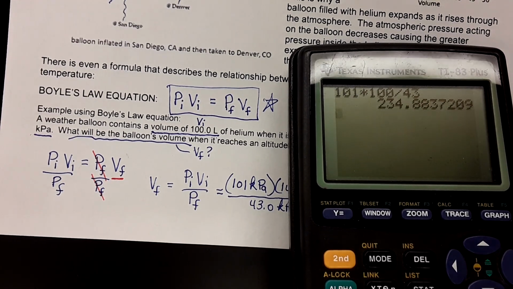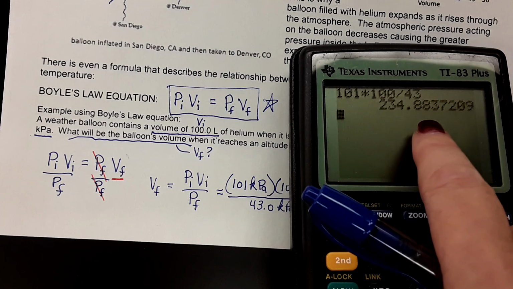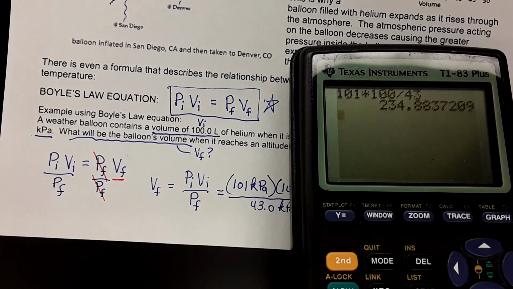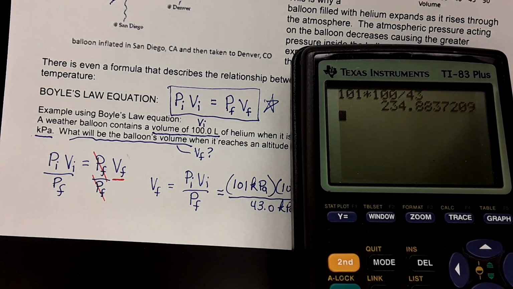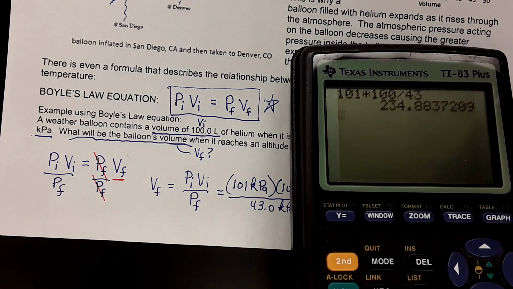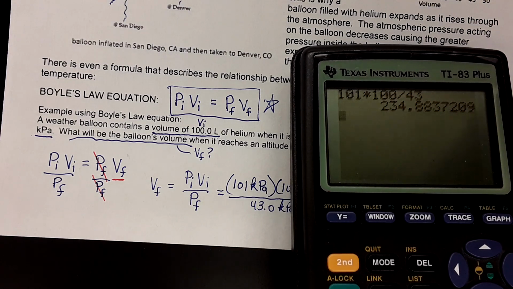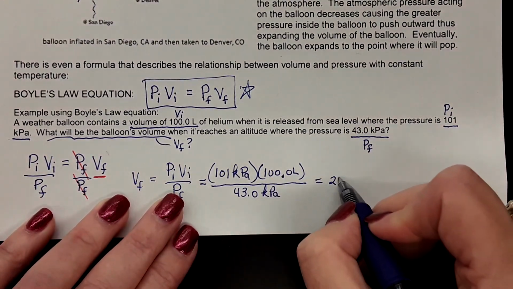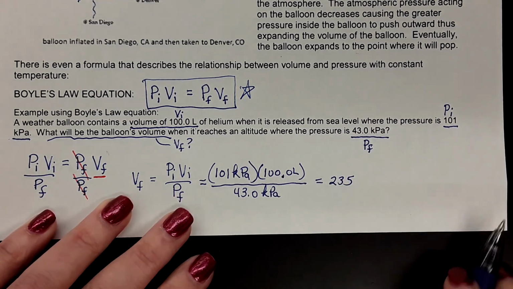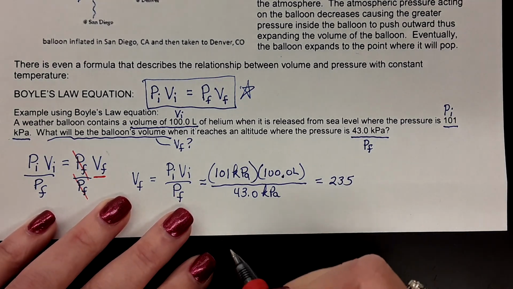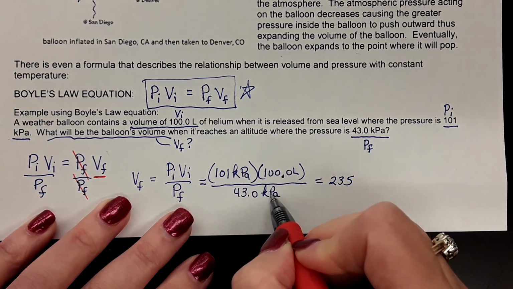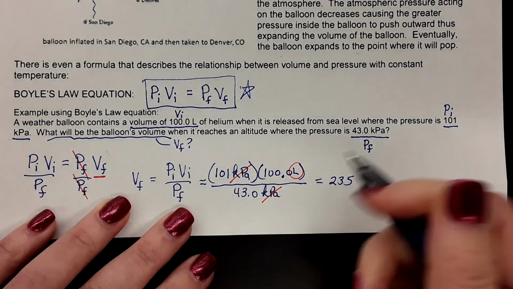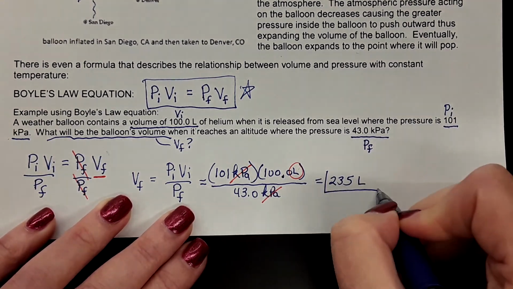And look, we get 234.88, and I would just simply take the 0.88 and round the 4 up to a 5. Just say 235, because 234.88 is closer to 235 than it is to 234. So 235. But 235 what? Well, let's look at our units. We're dividing kilopascals by kilopascals. That cancels. What we're left with is liters. So this is 235 liters of volume.